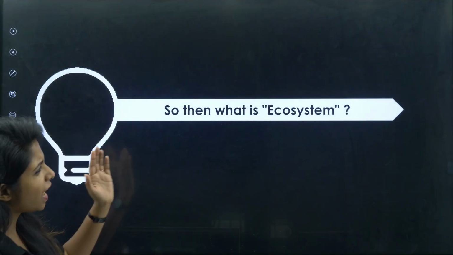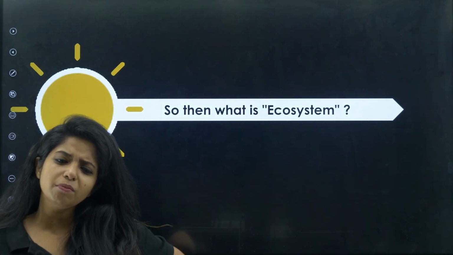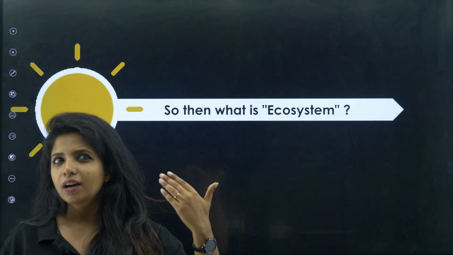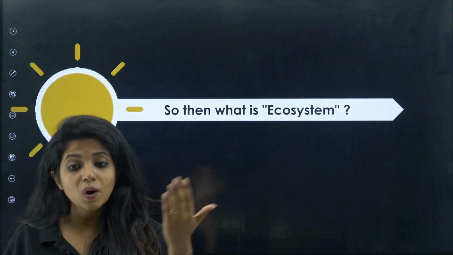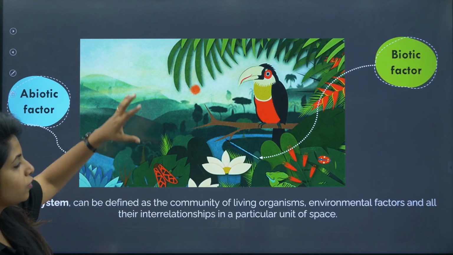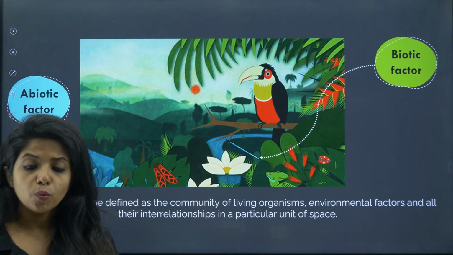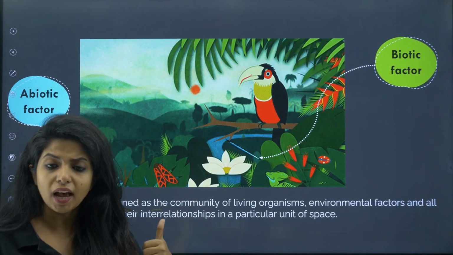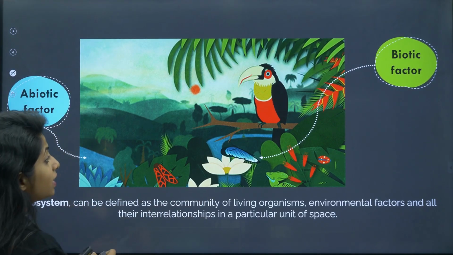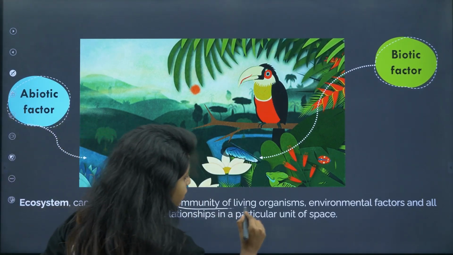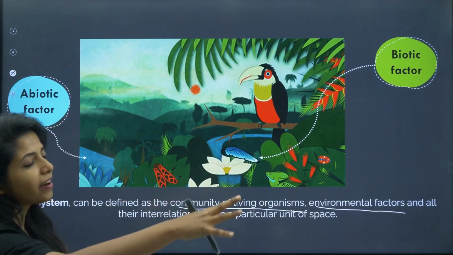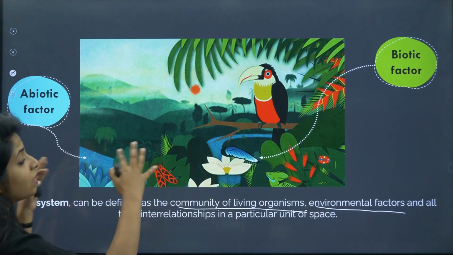Now, how is it exactly different from ecosystem? What do you mean by ecosystem? How is it different from environment? Environment is surrounding, but I can say our surrounding is made up of ecosystem. Children, if you see, I say this is an ecosystem. Why is ma'am calling this an ecosystem? Because over here, I can see a community of living organisms, all the environmental factors like water, air and everything, and also their interrelationships.